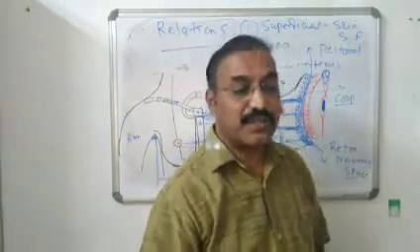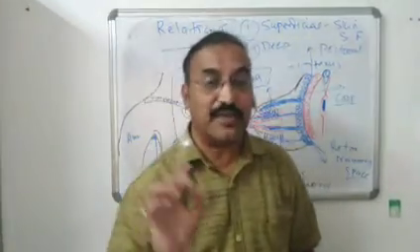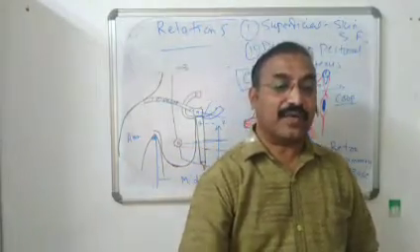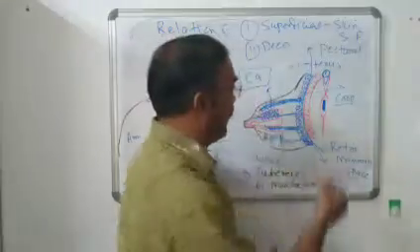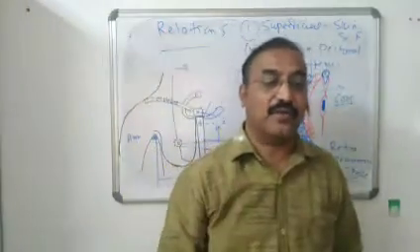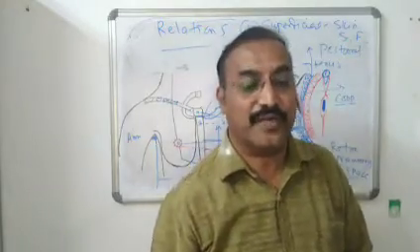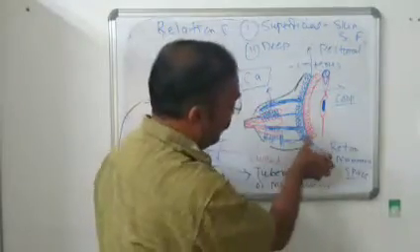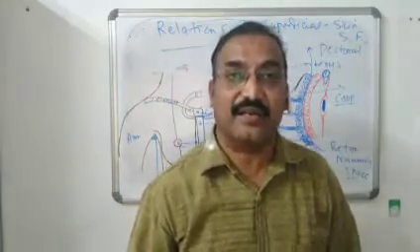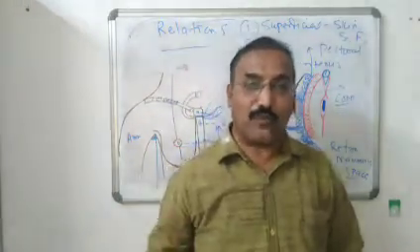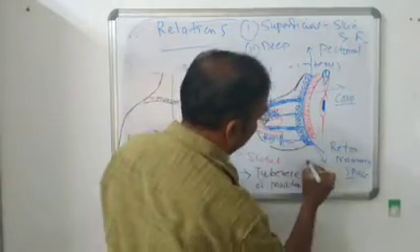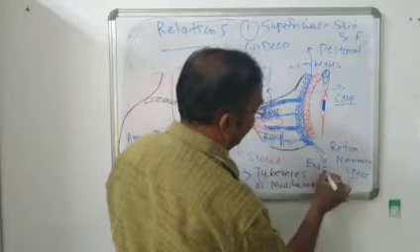Then just posterior to the pectoral fascia, there are muscles which lie posterior or deep to the breast. Then what are the muscles? The first muscle is pectoralis major. The upper 2/3 portion of the breast is related to the pectoralis major muscle, and the lateral 1/3 portion is related to the serratus anterior muscle. And the lowermost part of the breast is related to the external oblique muscle. It is one of the muscles of the abdomen, external oblique.